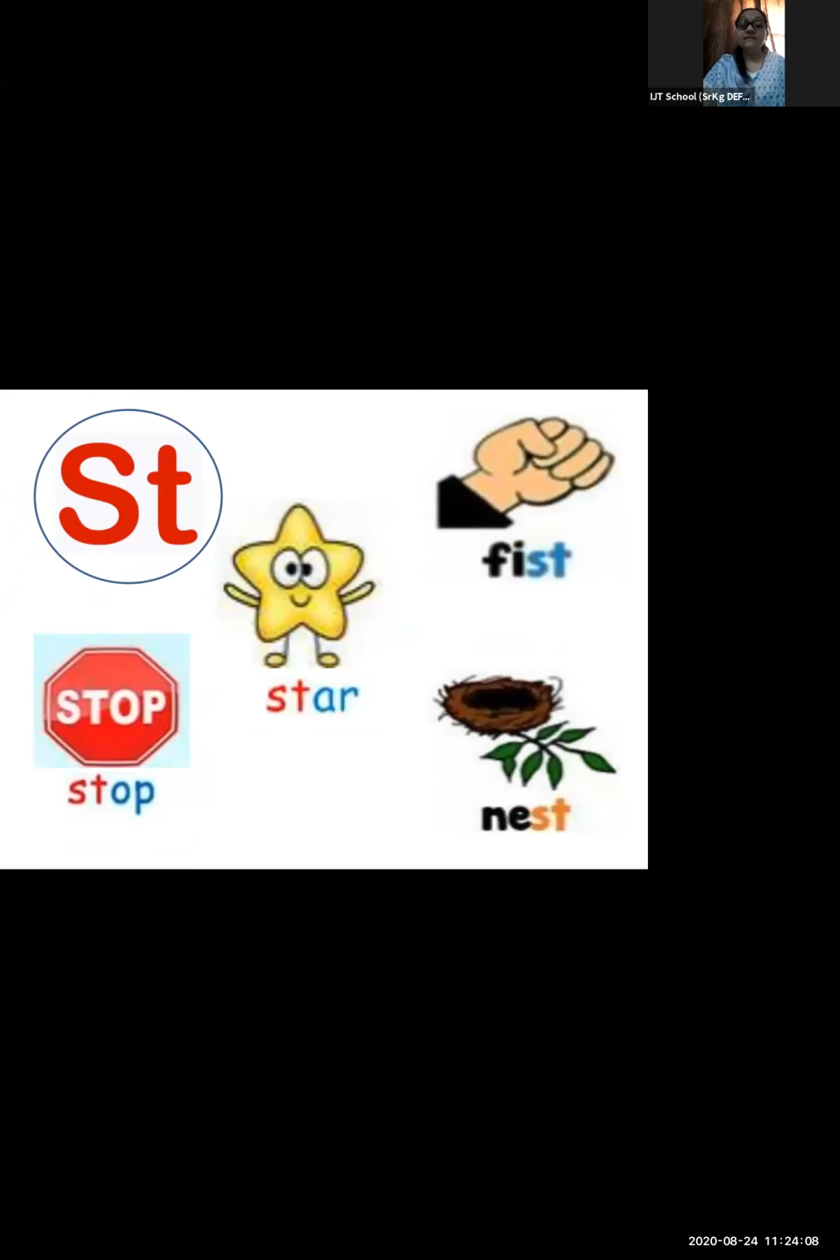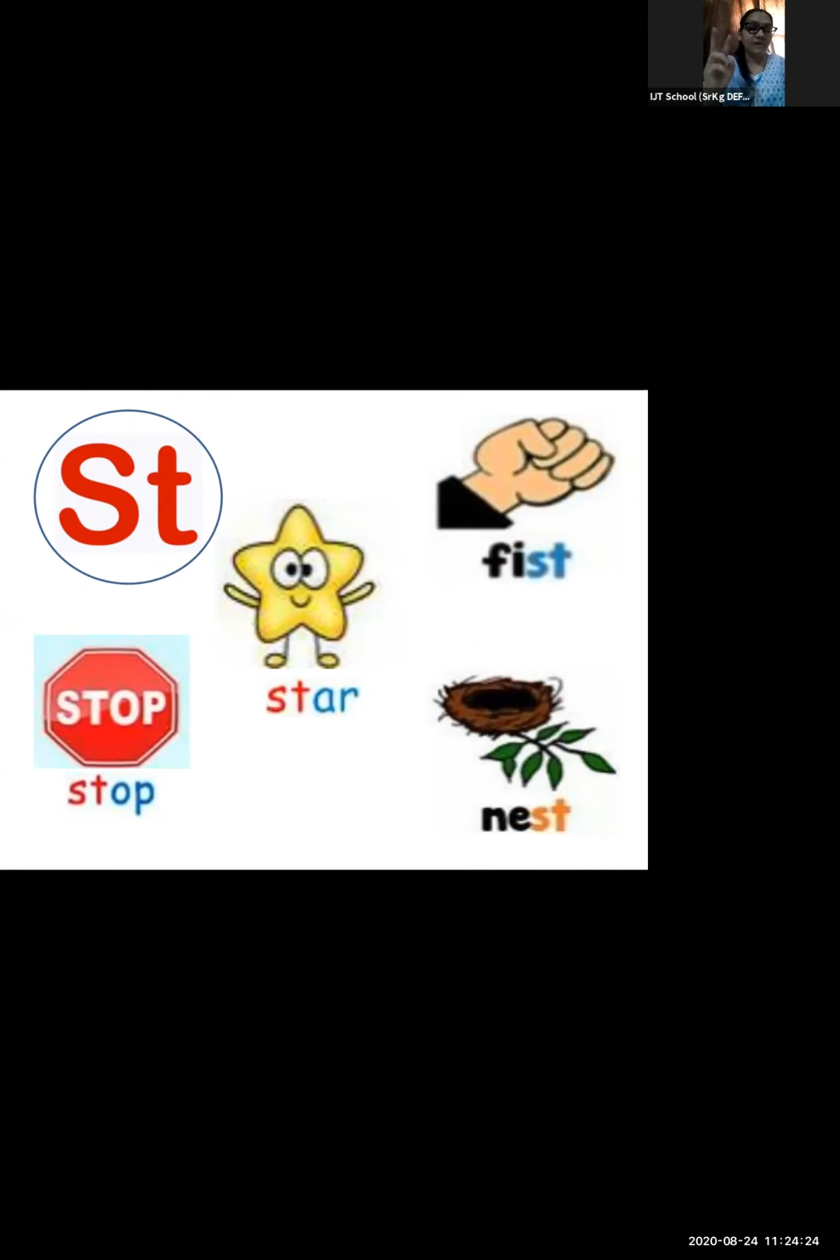The next is the st blend. Which blend? St. Again, same. Yes, we can hear sleep. Yes, in sleep also there is slur. Very good. Now, st. S and T, when we combine both these letters, we get a blend and that is st. St, st. Yes or no? We get a blend of st.